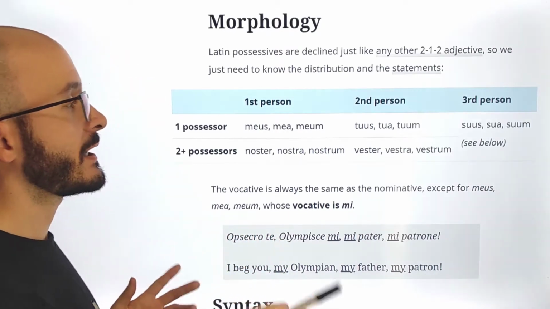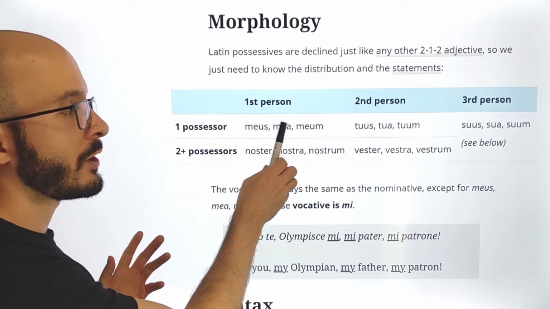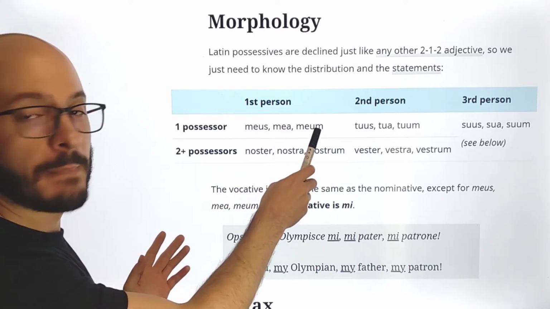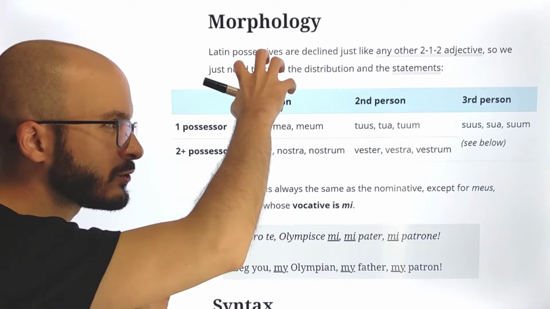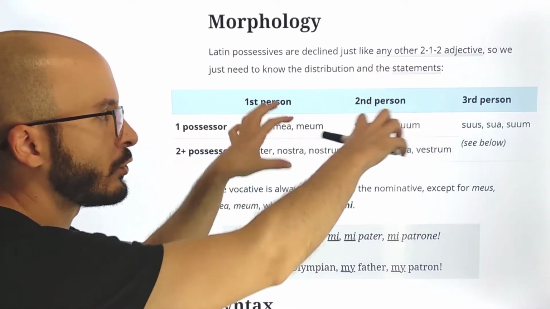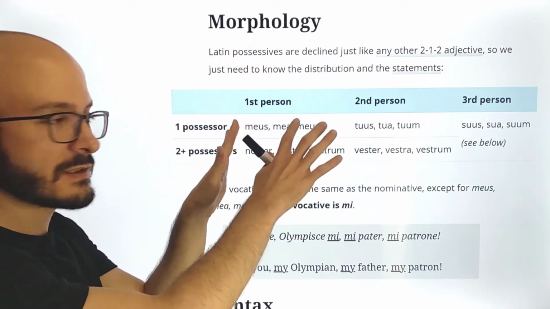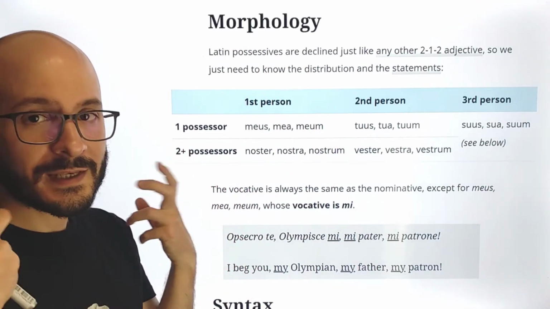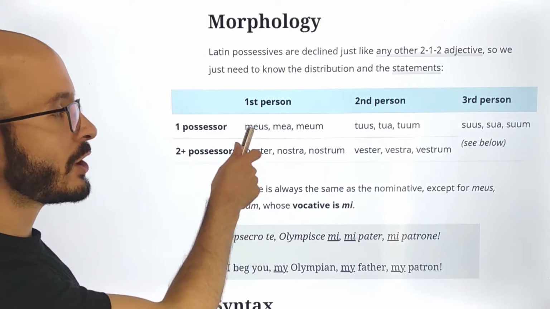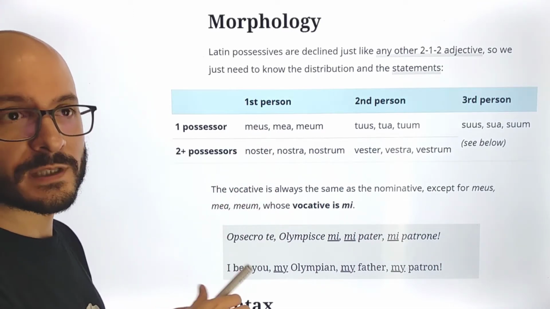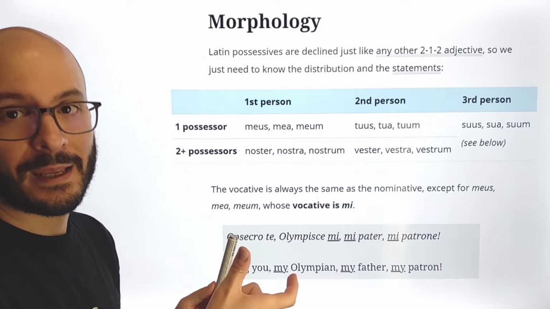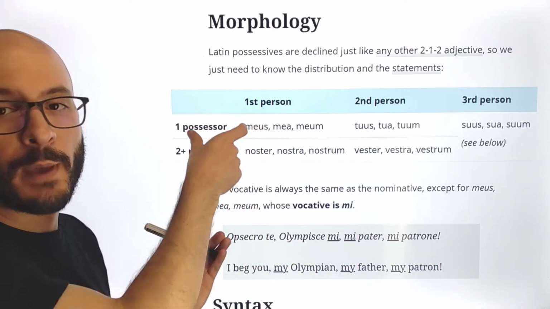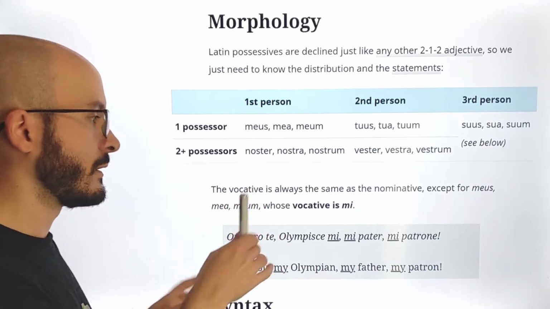Because I was saying that this is meus, mea, meum, like bonus, bona, bonum, so it would be, for example, meum, meam, meum, etc. So we don't have to study the whole tables for each of them. We just give this statement and that's it. Then there is one exception because, for example, in the vocative of meus, we would expect it to be mee, like dominus, domine. We would understand that it should be meus, mee. But no, there is an exception.